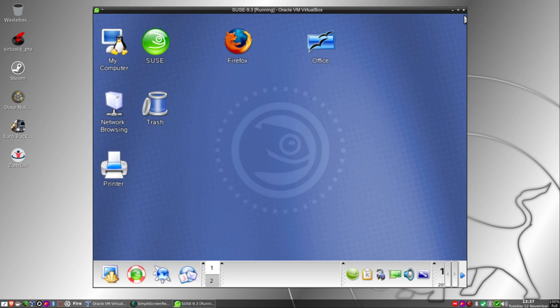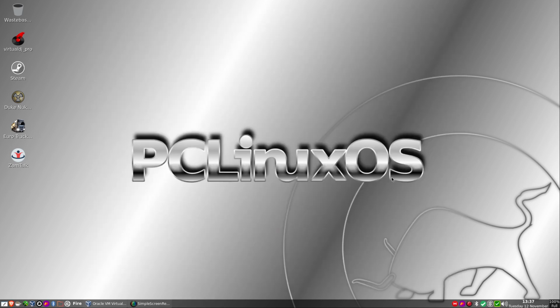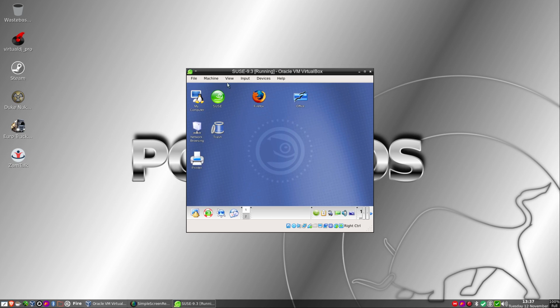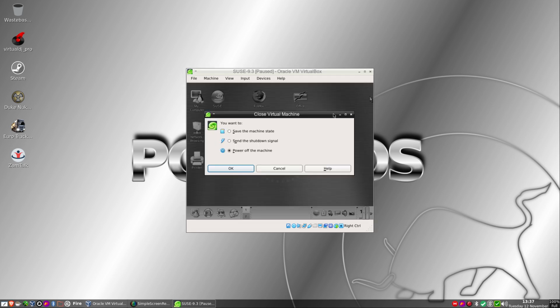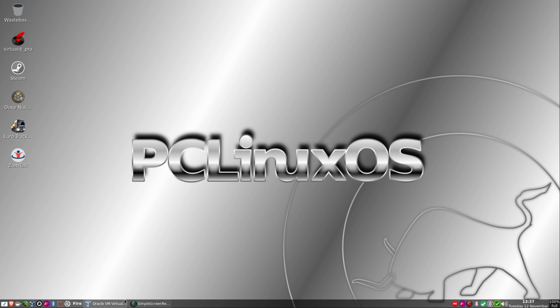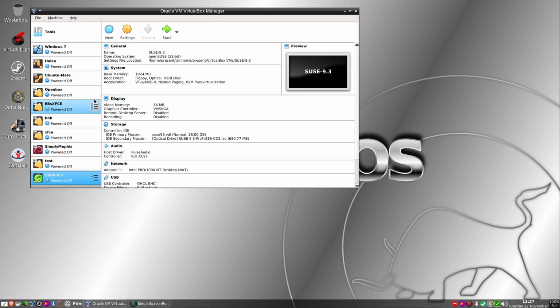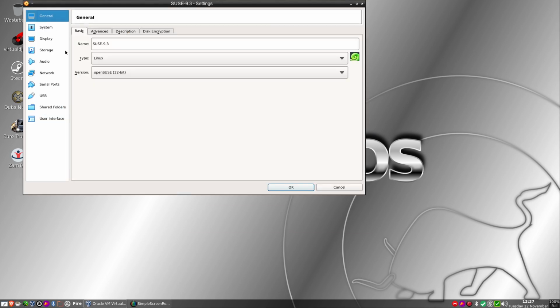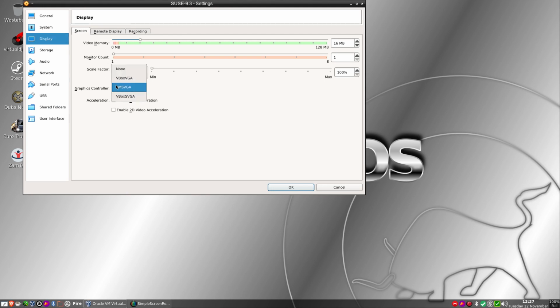Let me Control C out of that. Okay, and let me just close this down a moment. Power off the machine. And what I'll do is change the display settings in VirtualBox just to see if that will help at all.